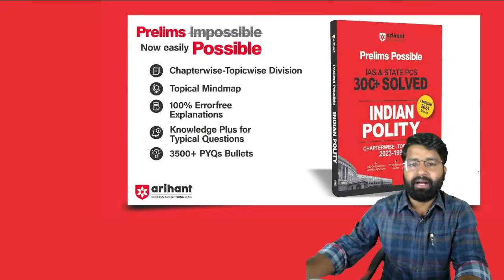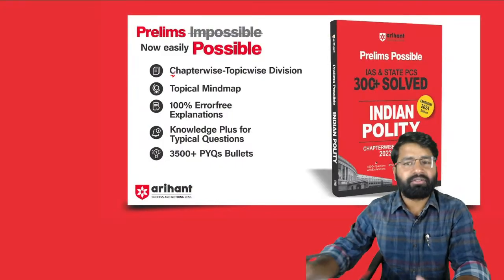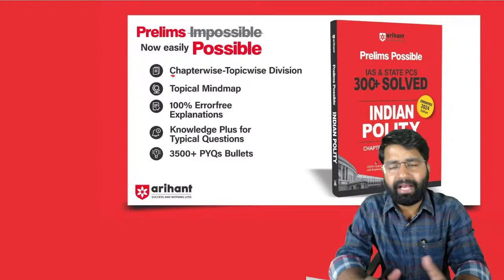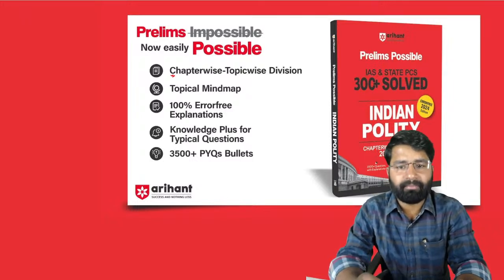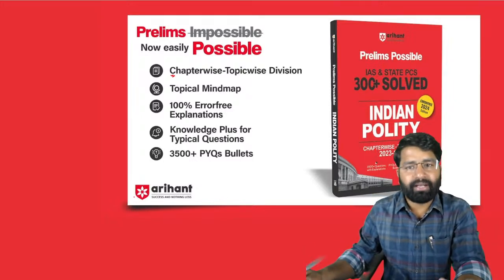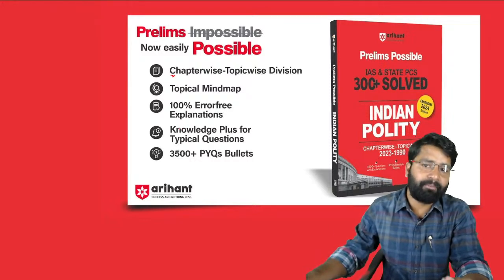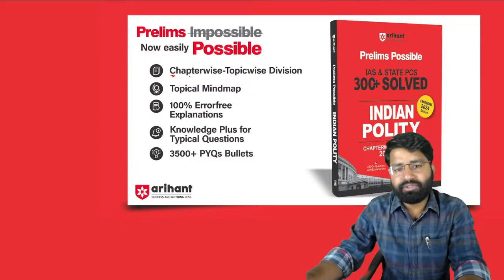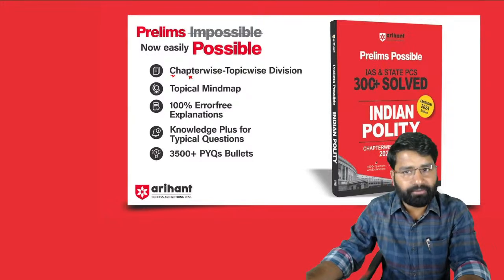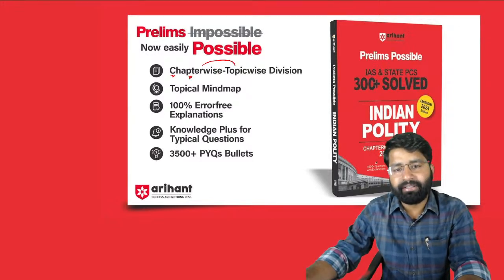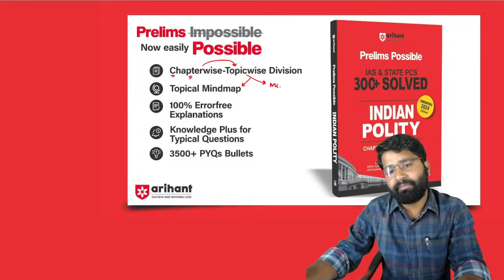There are lots of features and uniqueness about this book. As we all know, there are lots of books in the market, but why is this book unique and important for your preparation? Students, this book is divided chapter-wise, and each chapter is divided into topics. There's a topic-based mind map and topic-based MCQs.